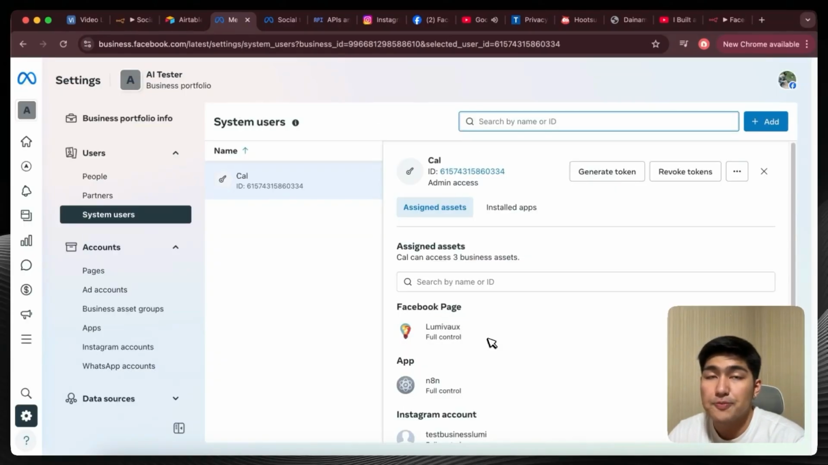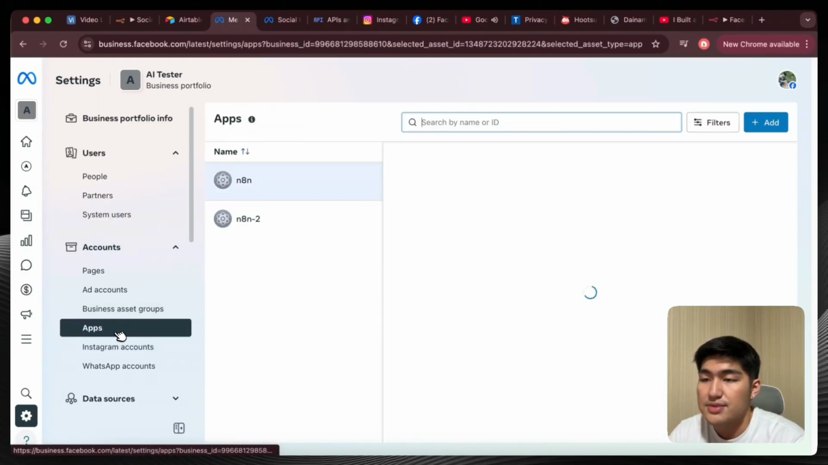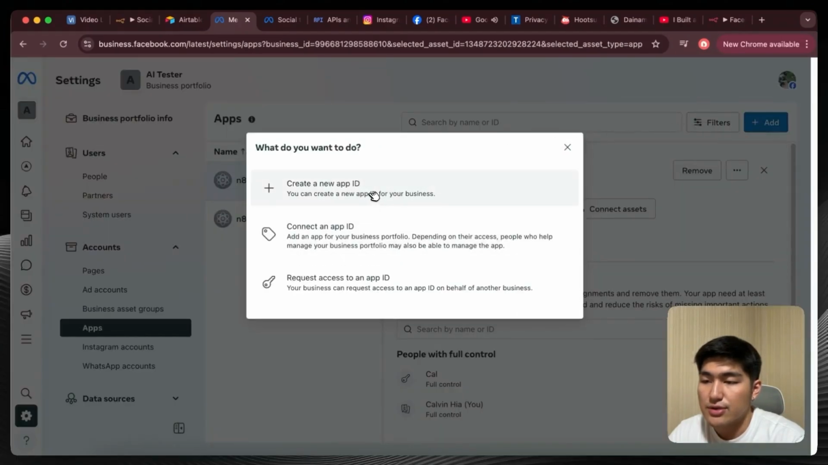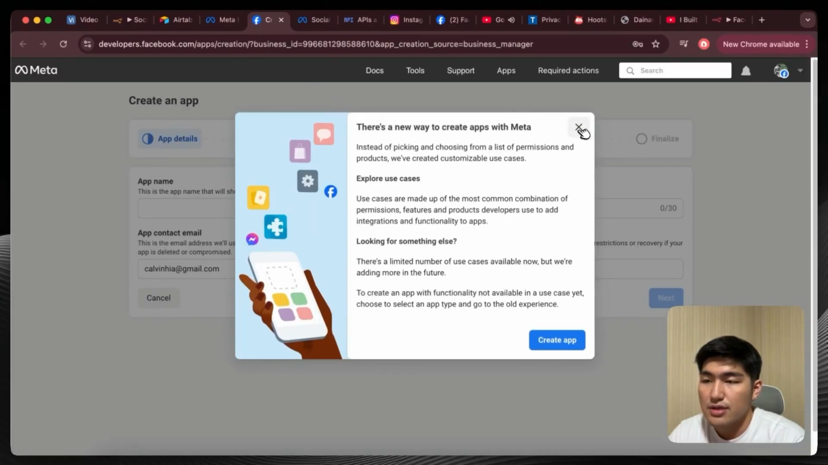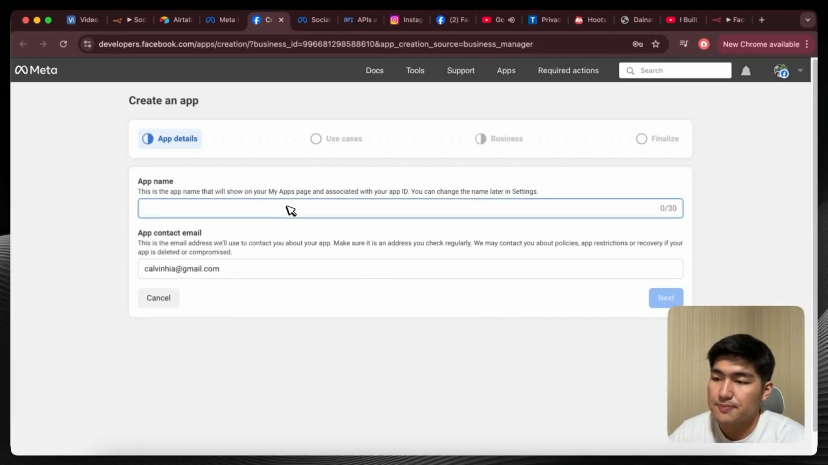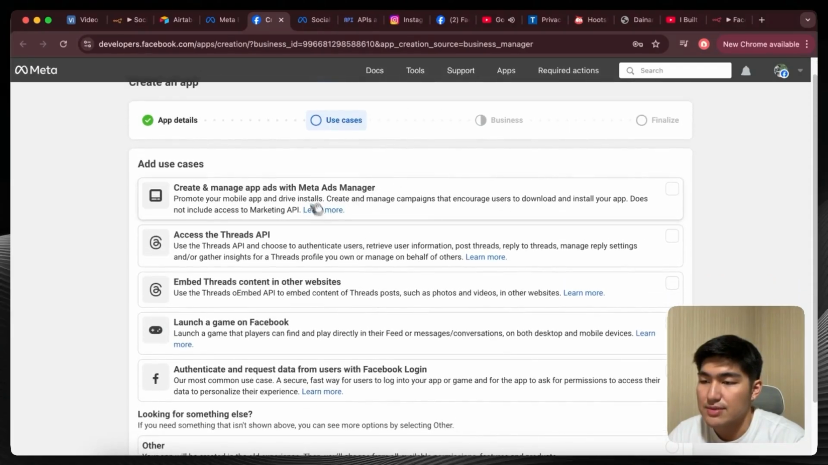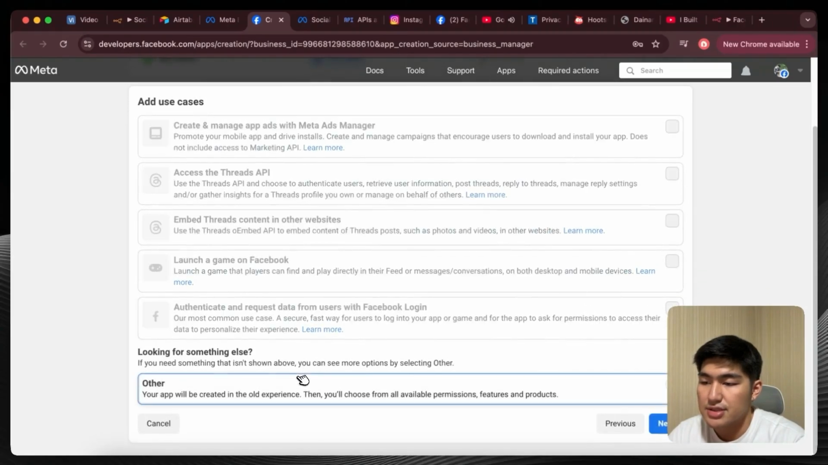Okay, once you have done so, you do have to create an app for n8n as well. So to do so, we're going to go into apps. Okay, we're going to create a new application, create a new app ID. All right, we're gonna go into developer.facebook.com. Okay, we're gonna create an app, and then you just have to give it a name. So we can say this is n8n test 2. Click next. Okay, what is it gonna do? You wanna make sure to give it some access. So we can say others. Click into others. Click next.